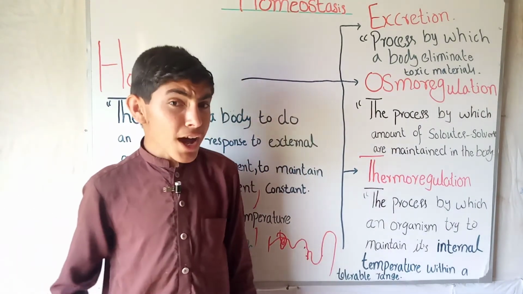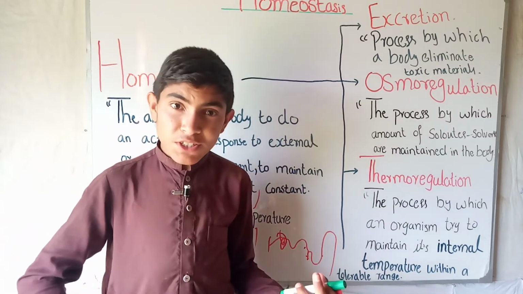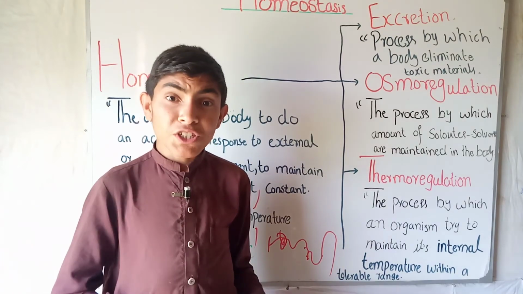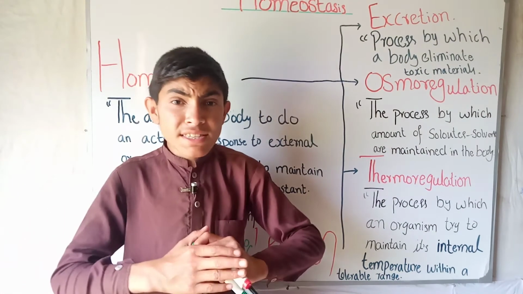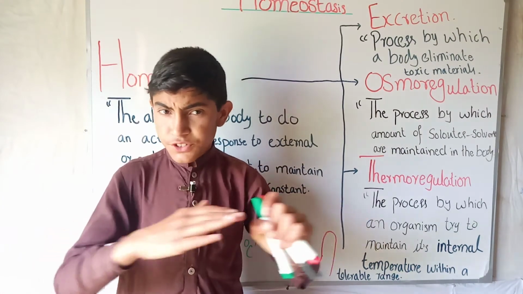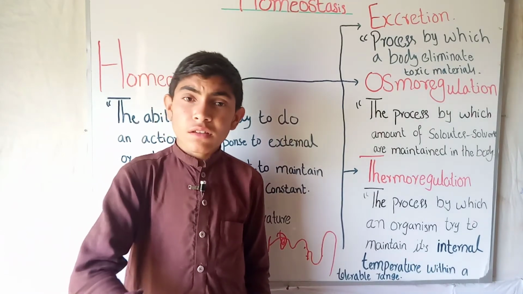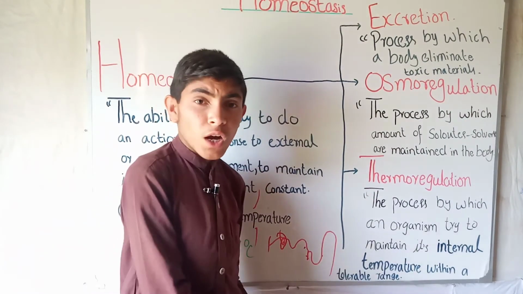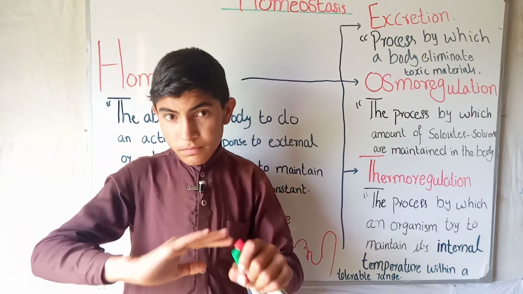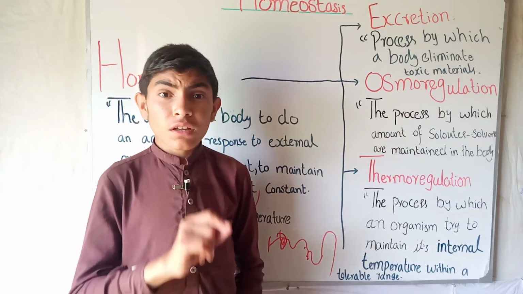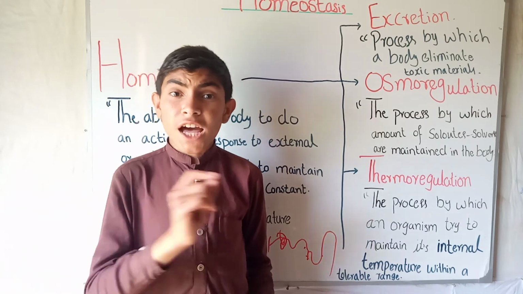The enzyme also has an optimum temperature. So when the optimum temperature of the enzyme is changed, risen up or down, the enzyme stops working.